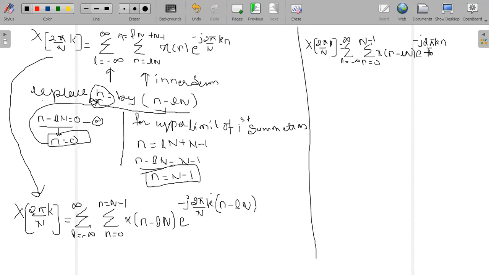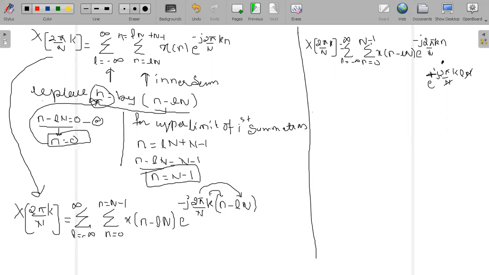After opening the brackets, I will multiply with this, and then I will multiply with ln. So this is the first part, multiplied by e raised to minus j 2 pi divided by n, k into minus ln. So this becomes plus ln. I will make the exponential as this is plus, this is plus. So this n and this n will get cancelled.